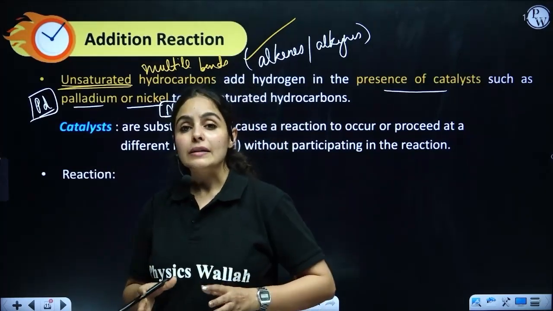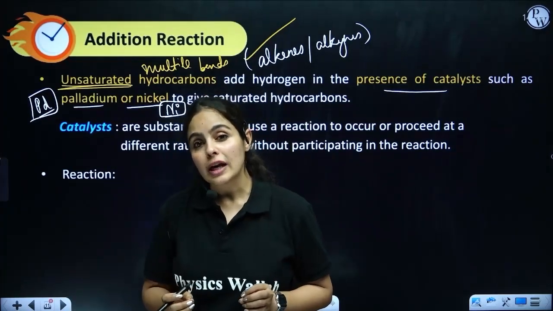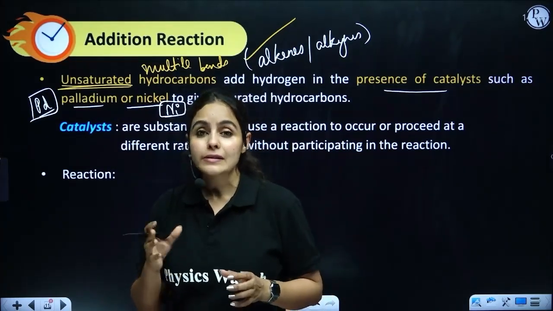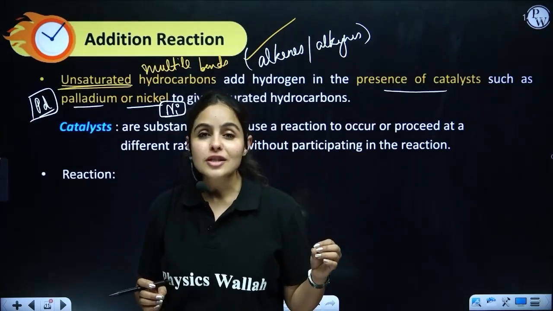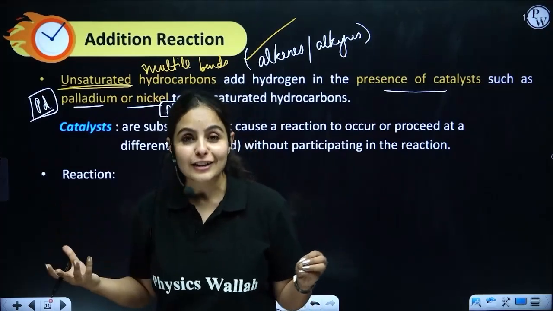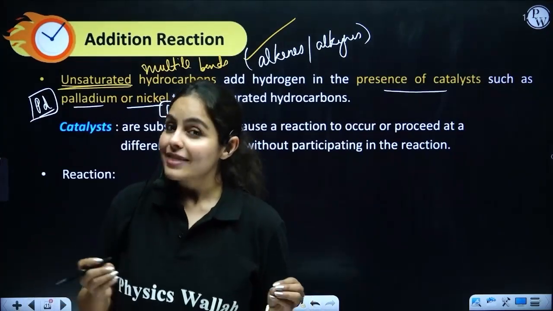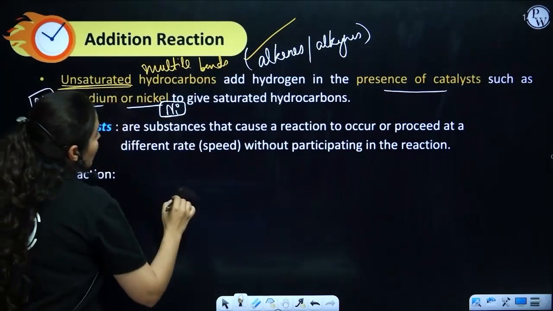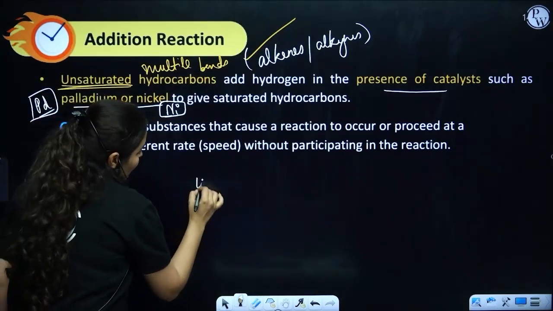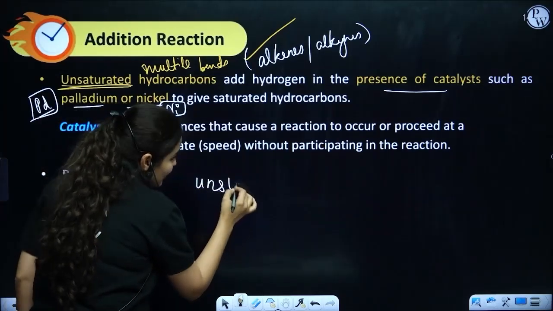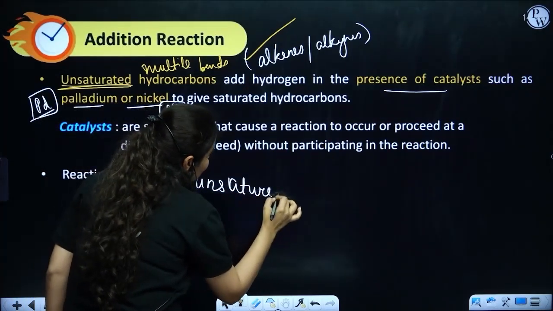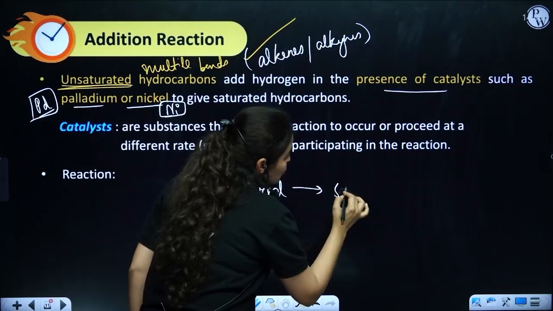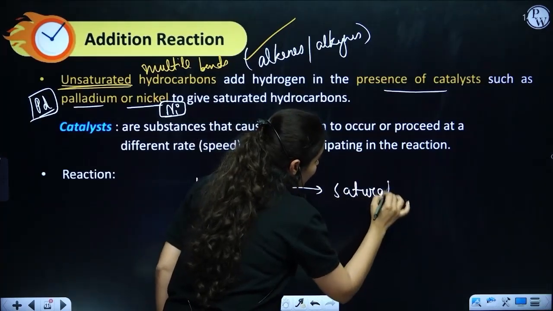Please remember, catalysts are quite specific for a reaction. They are experimentally decided. So you cannot just make up your own catalyst at your own will. That's not possible. And the best part here is, in addition reaction, we can actually convert unsaturated hydrocarbon to saturated hydrocarbon.